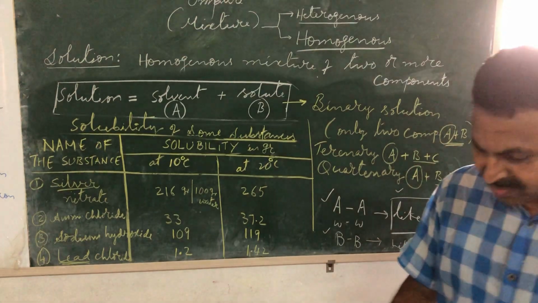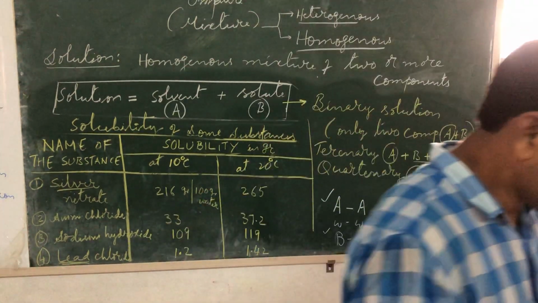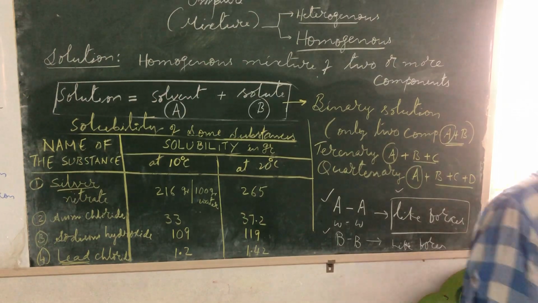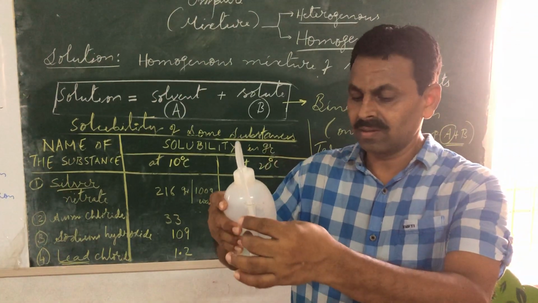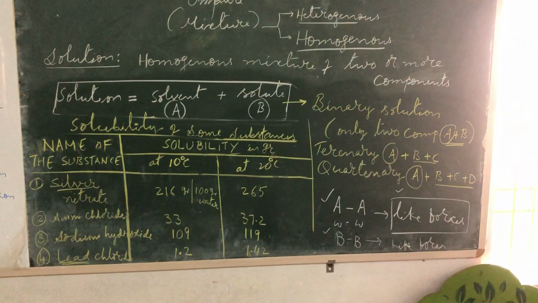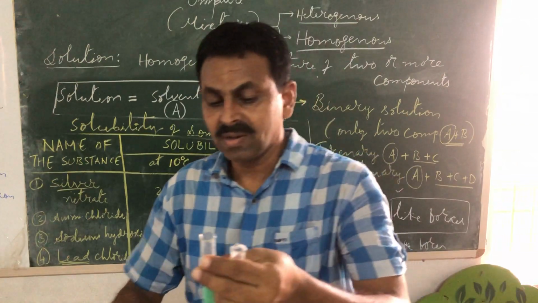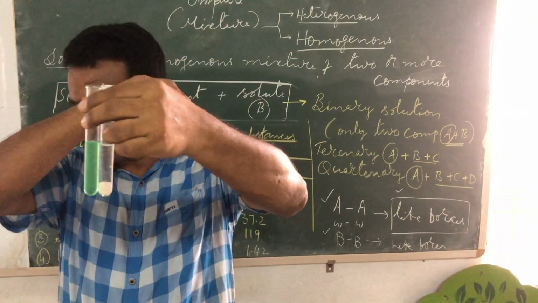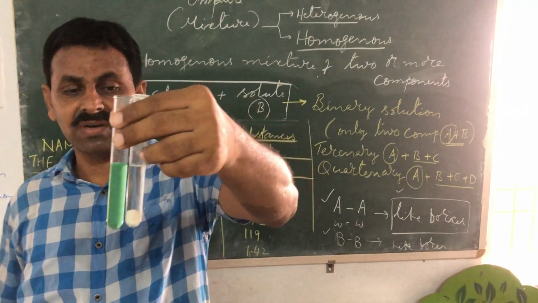If I am putting a piece of chalk in this, see, so I got two test tubes now. In both cases I have taken water as a solvent, roughly 5 ml in both.